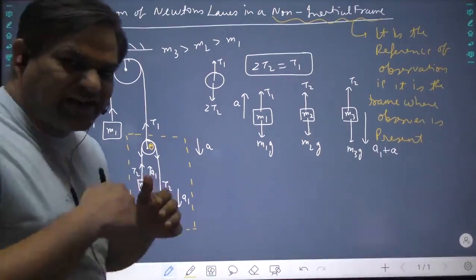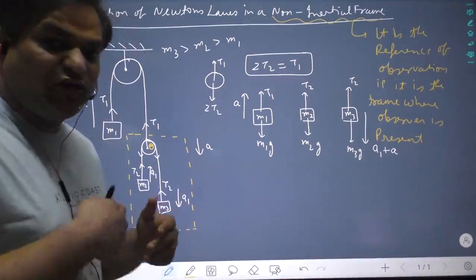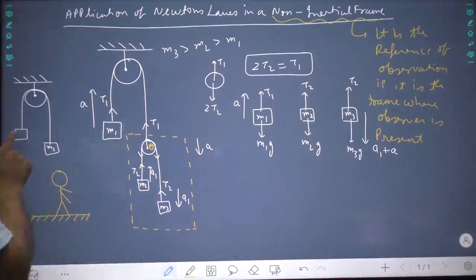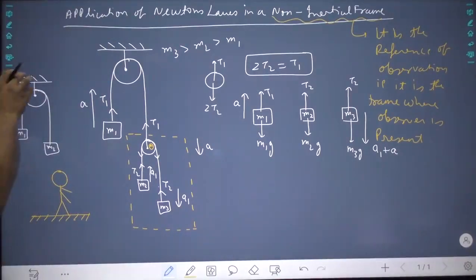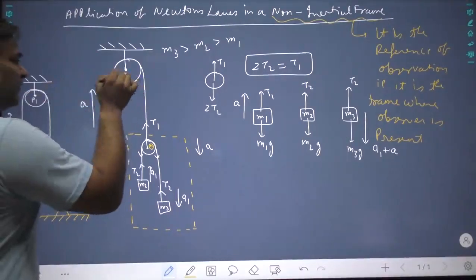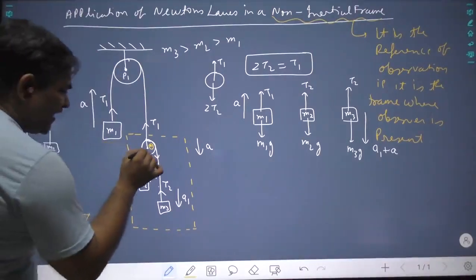Now I am going to write down something in mathematics. I want you to understand this. First I am going to write something for this. With respect to this pulley, this mass has acceleration A upward, and the pulley is at rest with respect to earth. Let us call it P1. And let us call this pulley P2.